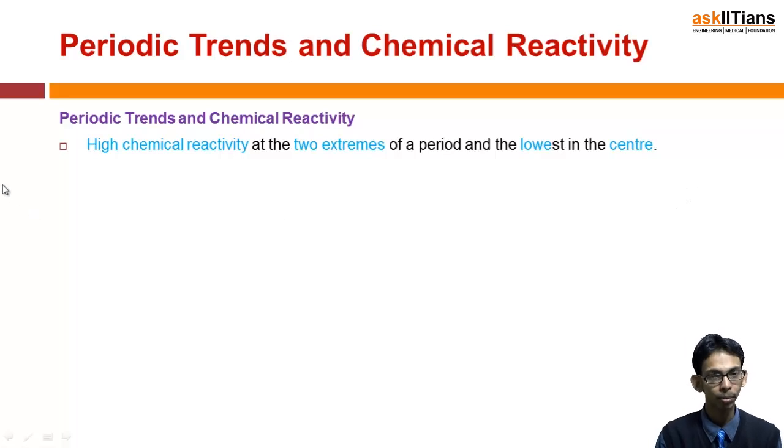So highly reactive metals are on the extreme left, highly reactive non-metals on the extreme right, while those present toward the center are low reactive, and the one at the exact center is least reactive. So high chemical reactivity is observed at the two extremes of the period and lowest in the center.